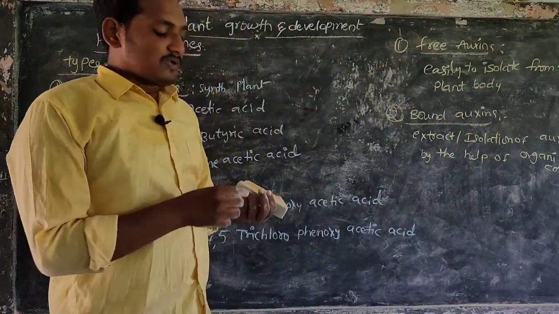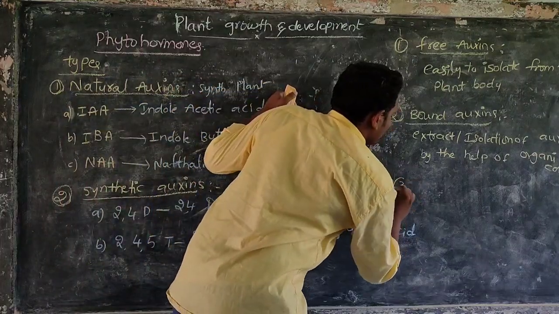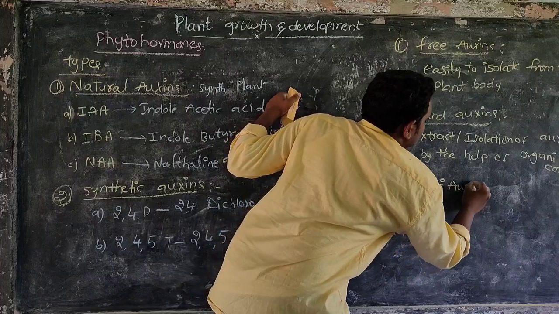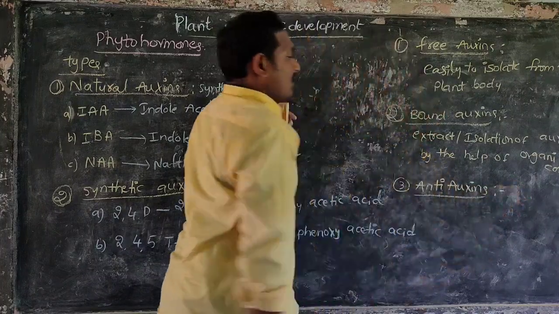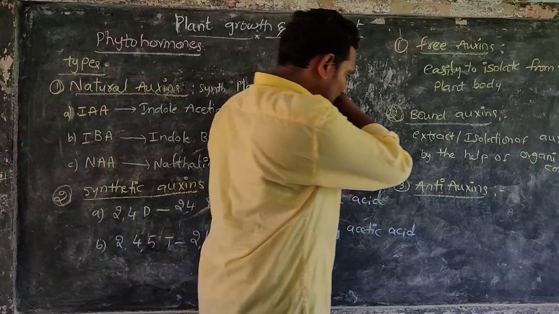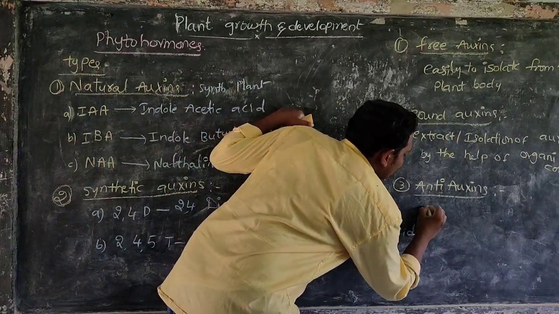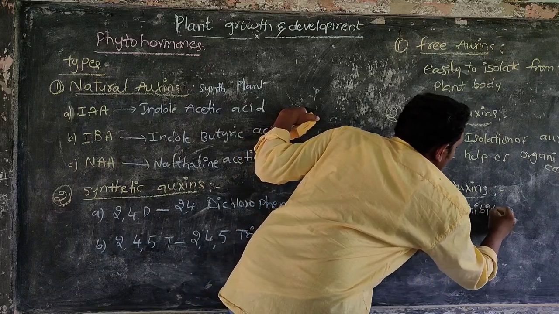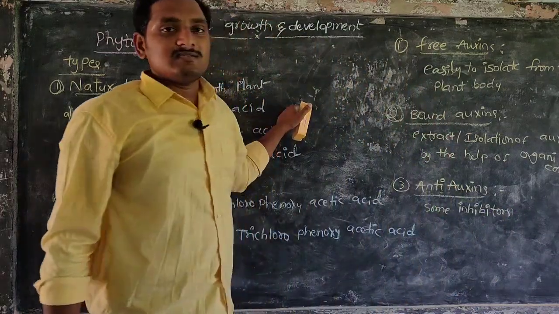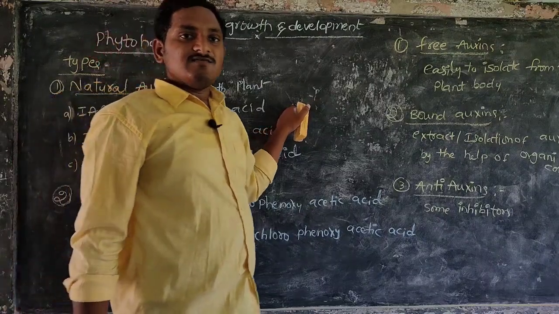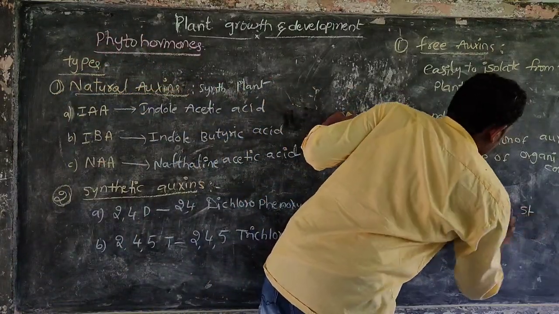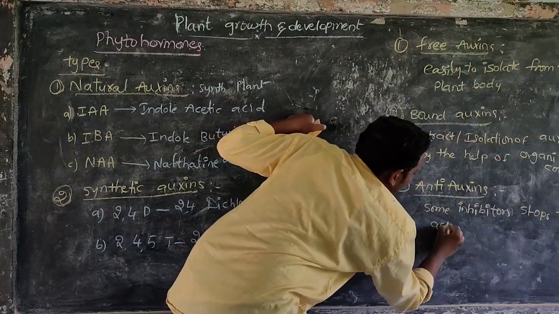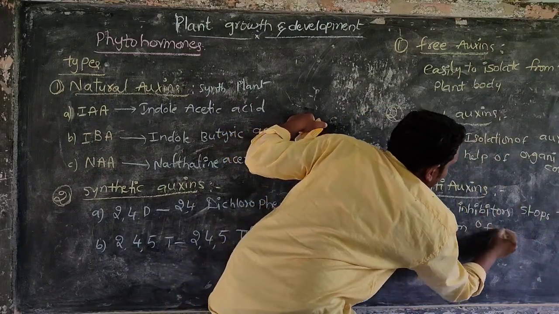That is bound auxins. The third one is antiauxins. Antiauxins are some inhibitors that stop the action of auxins.